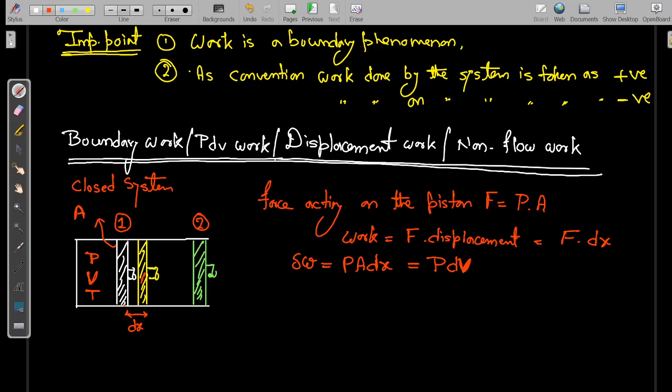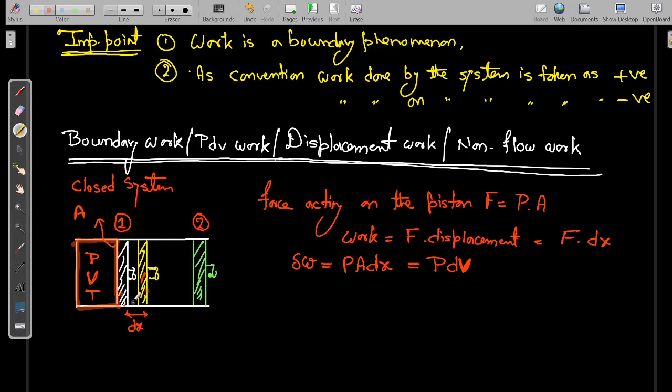So this is the small work which is done by the system, if we are considering this as the system. This is the small work done to displace the piston from one position to the yellow position, from the white position to the yellow position.